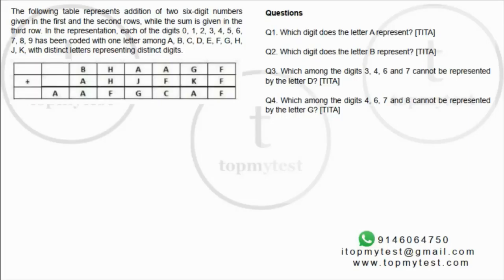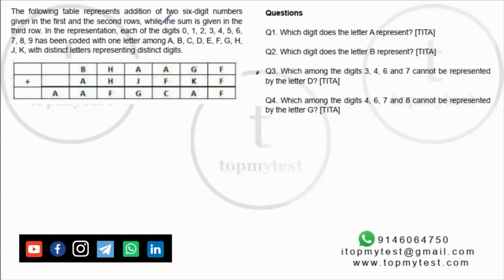Hi, this is a mathematical puzzle, pretty straightforward, should be attempted in the actual examination. This is from CAT 2019, slot 1. Let's see what this says. The following table represents the addition of two 6-digit numbers in the first and the second rows, while the sum is given in the third row.